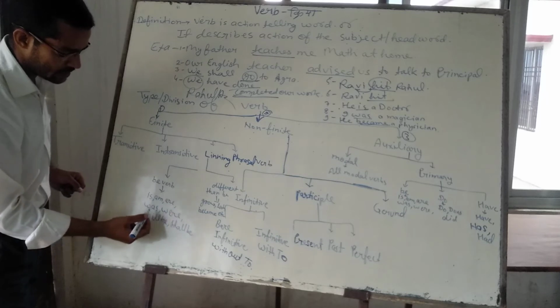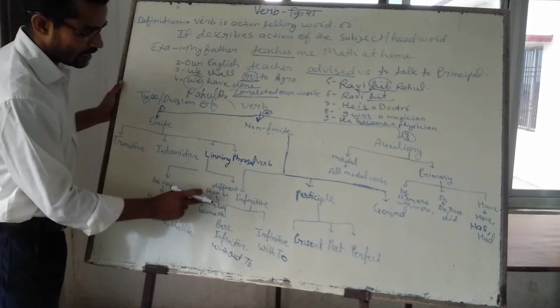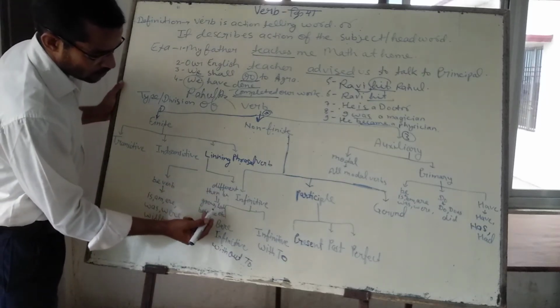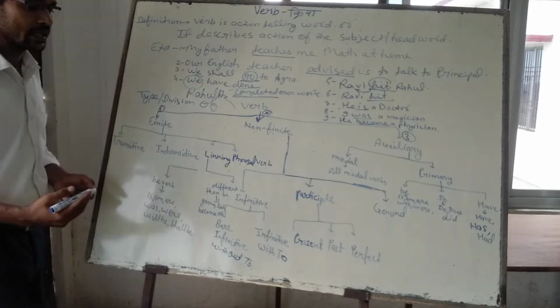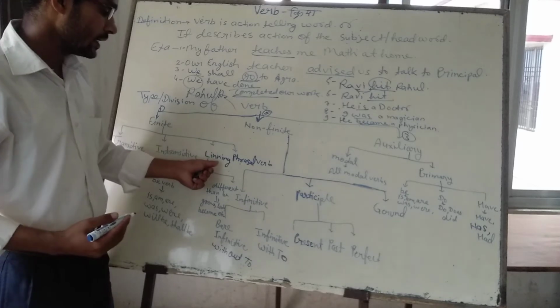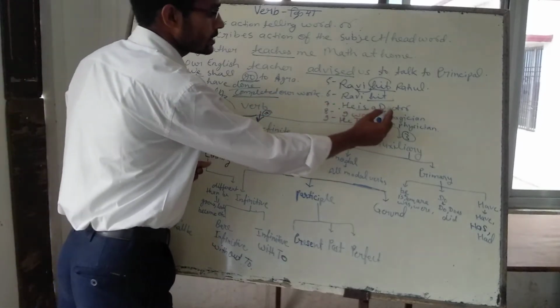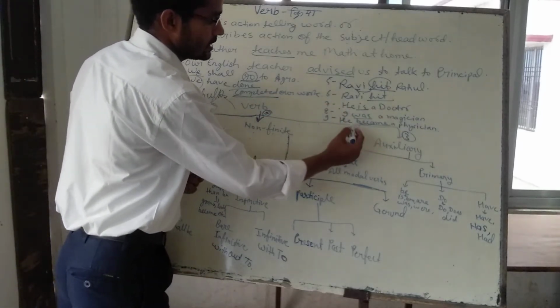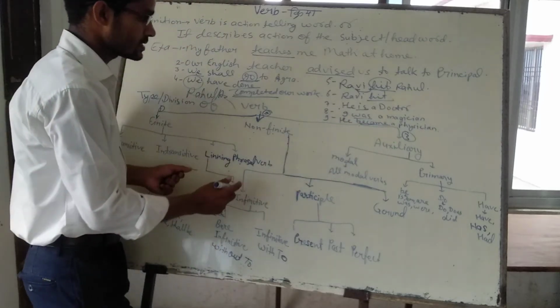Is, am, are, was, were, will be, shall be. These are different from verbs like grows, looks, become, seems, etc. All these are linking verbs, and then the phrasal verb. Actually, the linking verb is here. He is a doctor. I was a magician. Is, was, became: all these are linking verbs.